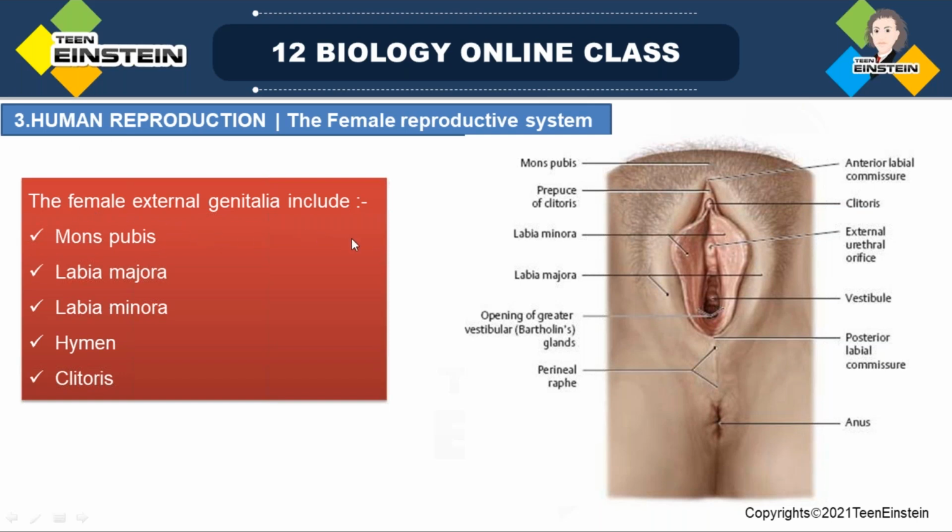The female external genitalia include the mons pubis, the labia majora, this part, and the labia minora you can see here. Then comes the hymen, a thin fleshy tissue. Then the clitoris, this one. Okay, these are the female external genitalia parts.